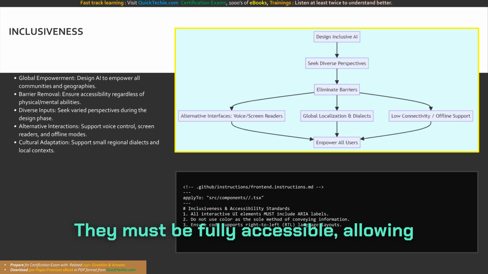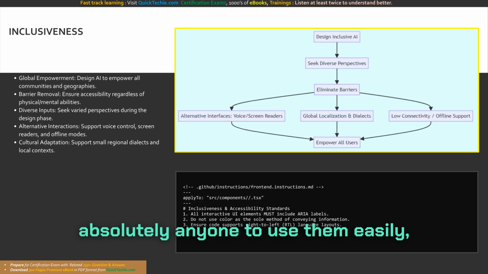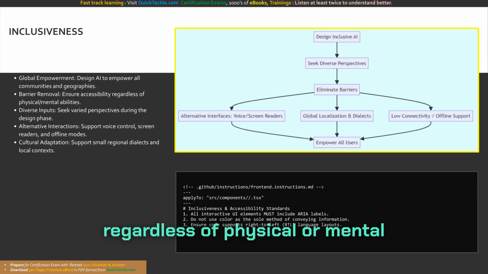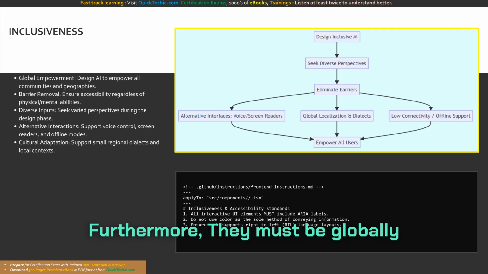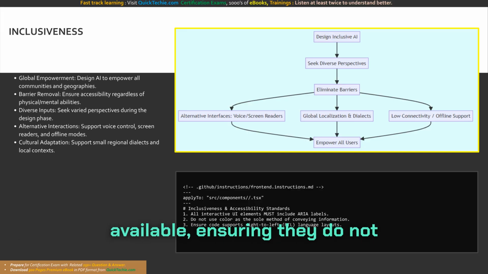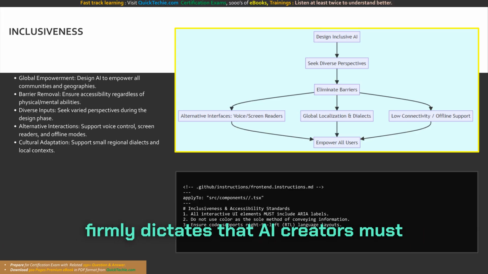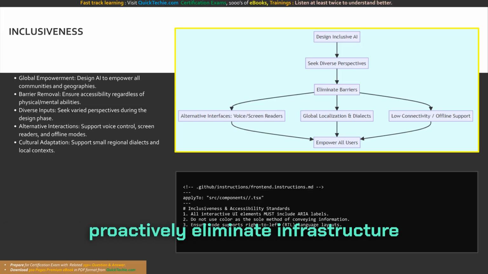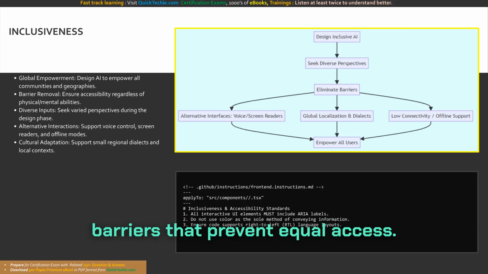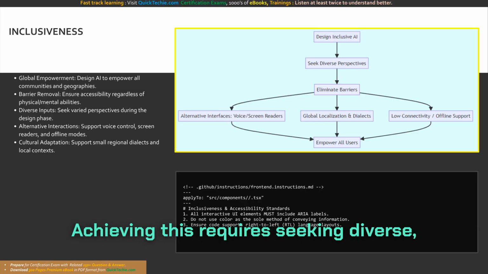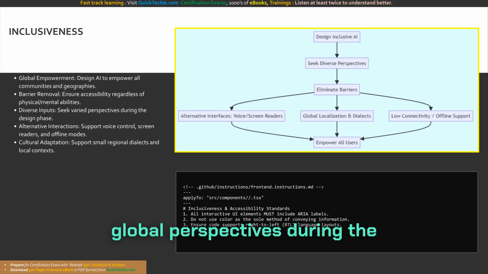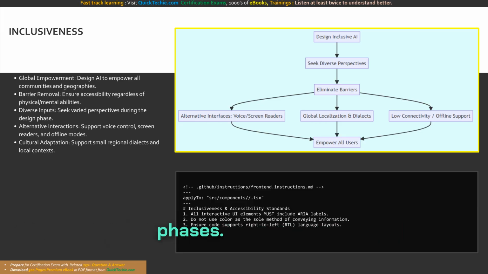They must be fully accessible, allowing absolutely anyone to use them easily, regardless of physical or mental abilities. Furthermore, they must be globally available, ensuring they do not geographically exclude users in developing regions. The Microsoft Responsible AI Standard firmly dictates that AI creators must proactively eliminate infrastructure barriers that prevent equal access. Achieving this requires seeking diverse, global perspectives during the fundamental design and development phases.